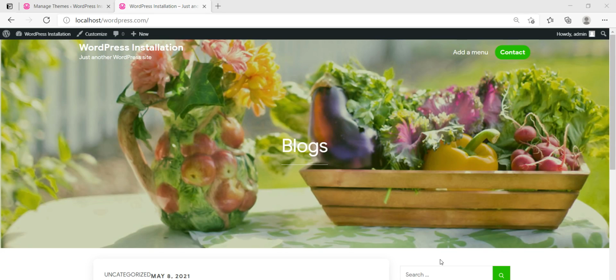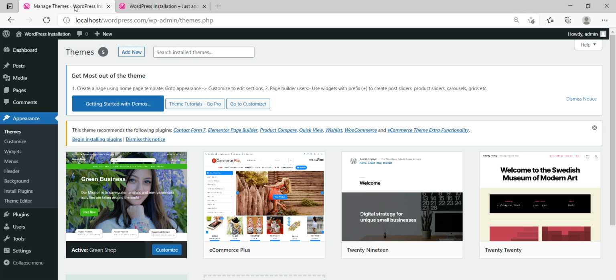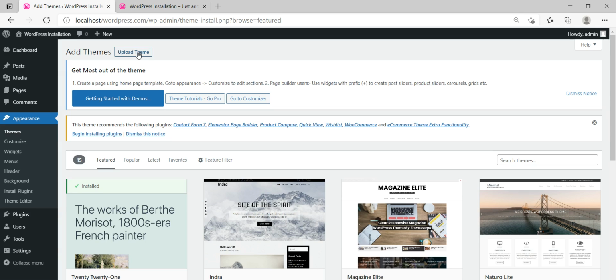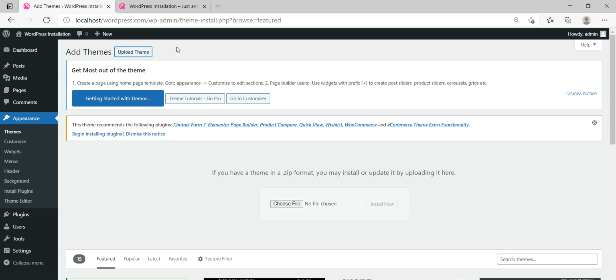For us to install a theme using the offline option, we'll go back to our WordPress dashboard. Then the WordPress theme section, we'll click on Add New, Upload New Theme. And it's going to give you this option here, Choose File.